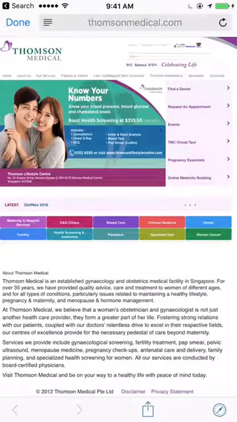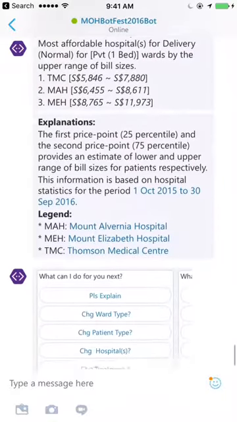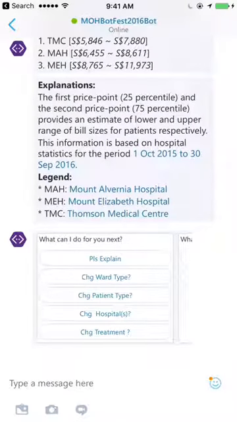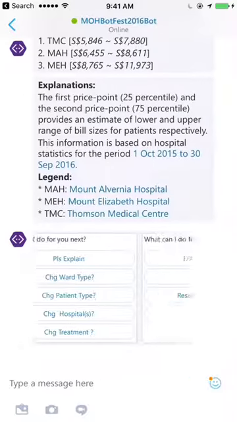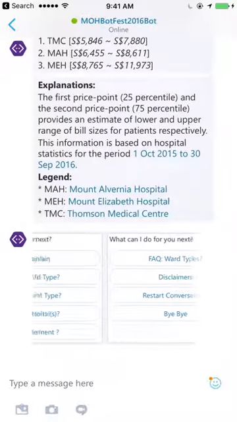Okay, when the user is done, they can click on the done button on the top left hand corner to bring them back to the chat. Okay, the other options here includes ability to change the ward type, ability to change patient type, change hospital, change treatment. Okay, FAQ for ward types, a disclaimer, okay, and to restart conversation.